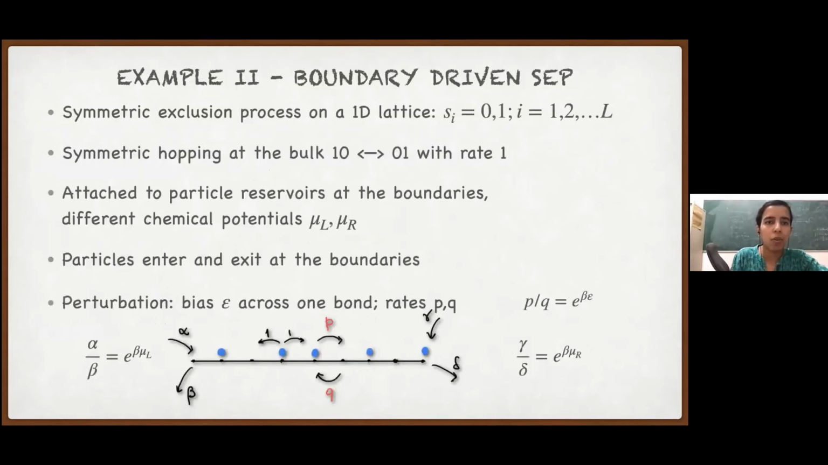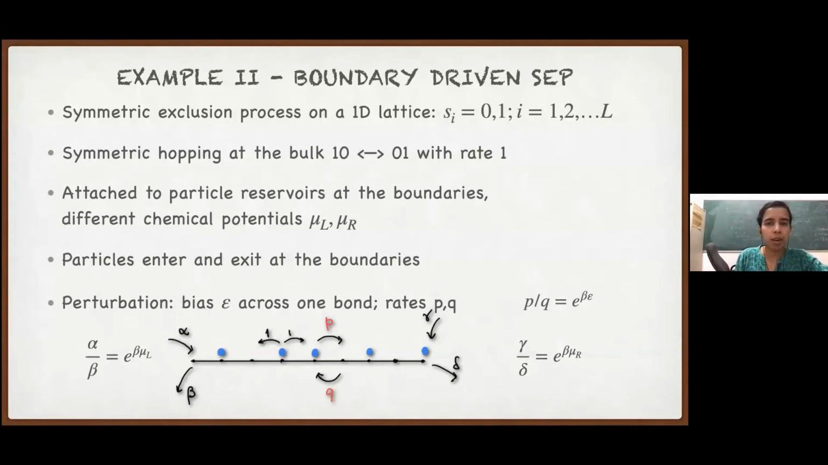Okay, so now we'll come to a second example. So far we have been talking about only simple single particle systems. So let's see if we can apply the same formalism to an interacting system. Let's take a boundary driven SEP, symmetric exclusion process. I don't know how many of you are familiar with this, so I'll just introduce the model.